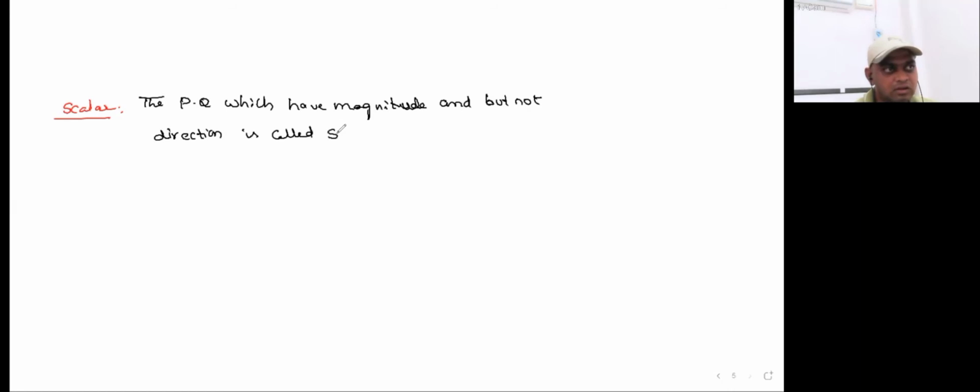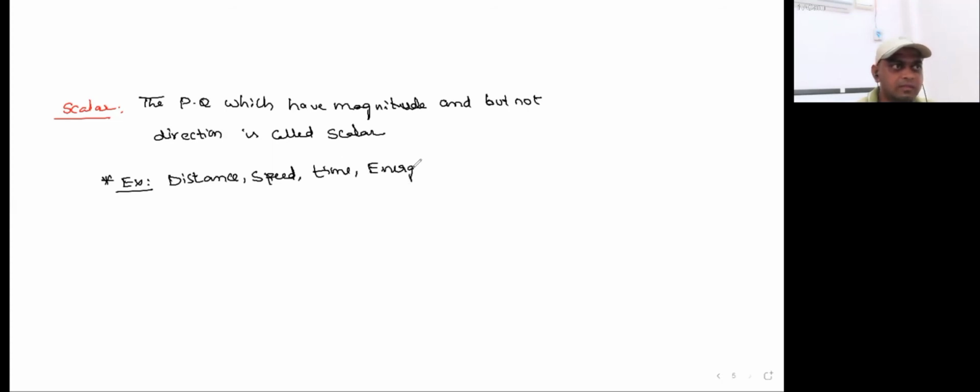Examples for this: distance, speed, time, next energy, etc. are the scalars.